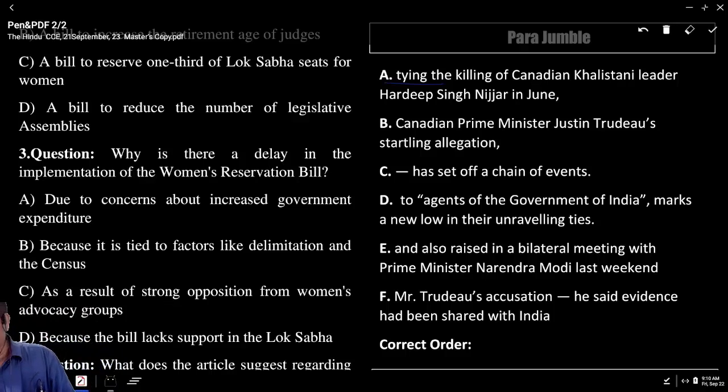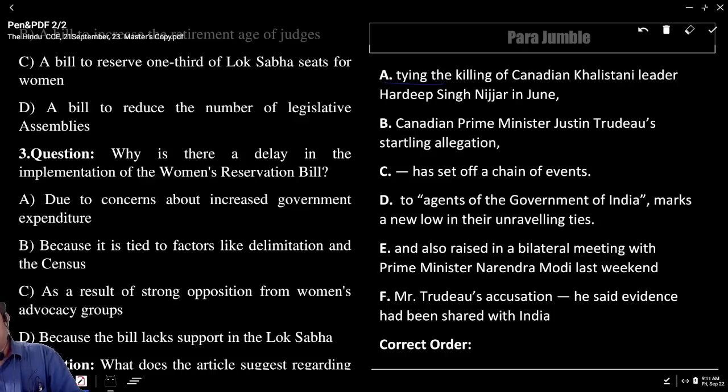Again you have to start with Mr. Trudeau's accusation. Allegation, accusation. So F is the fourth one. Mr. Trudeau's accusation. He said, there is a hyphen, you have to consider the punctuation. He said evidence had been shared with India and also raised in a bilateral meeting with Prime Minister Narendra Modi last weekend.